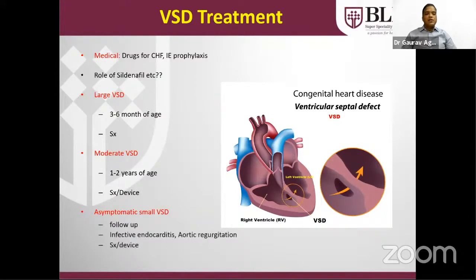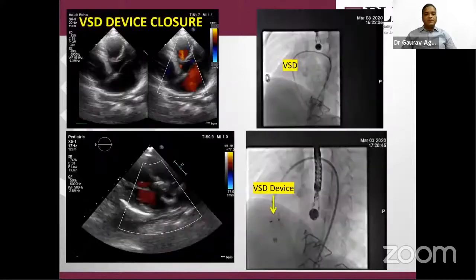Asymptomatic small VSD should be followed up annually for 10 years, then once in 2 years, until we have to make a decision whether it should be closed or not. Small VSDs are generally prone to aortic regurgitation because they are very near to the aortic valve, especially in case of perimembranous VSD. Anytime aortic regurgitation is reported on the echo report, it should be treated, preferably by surgery.